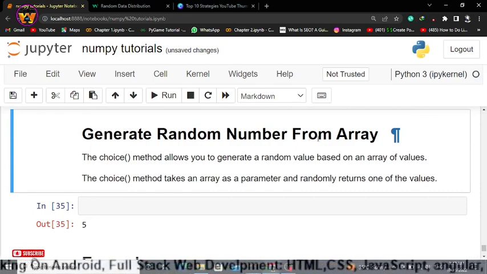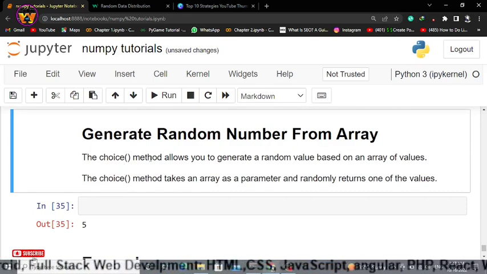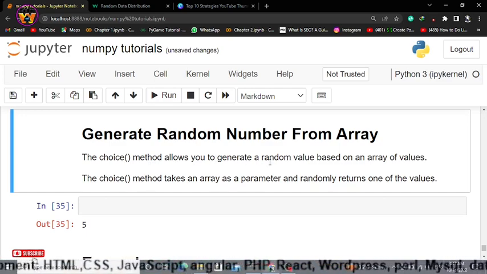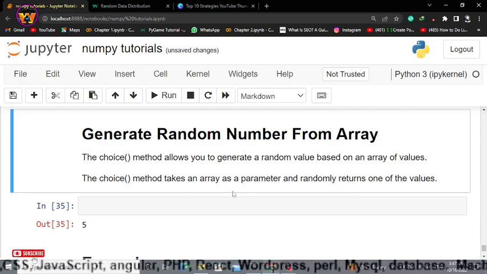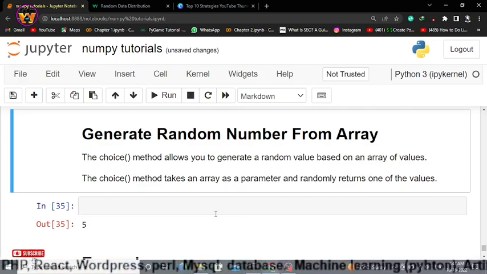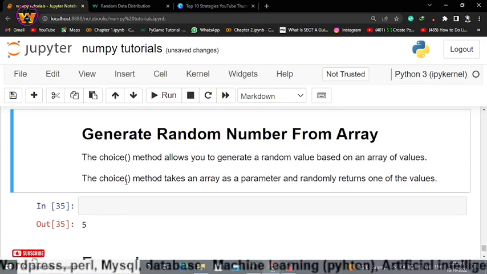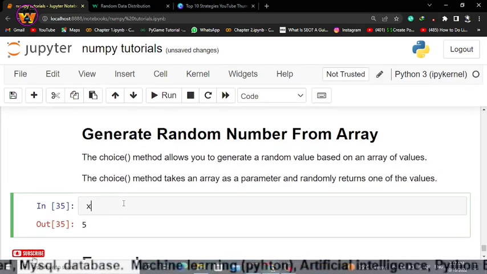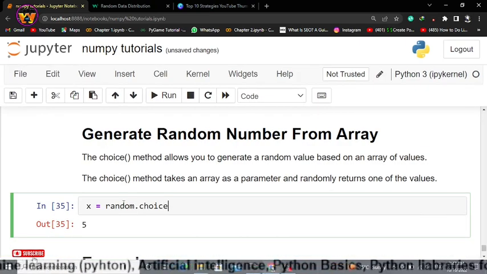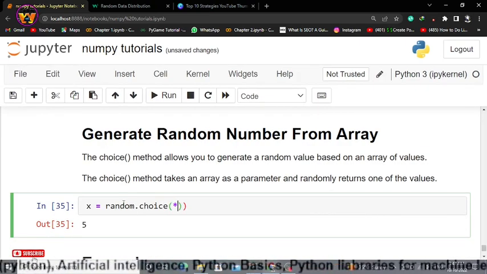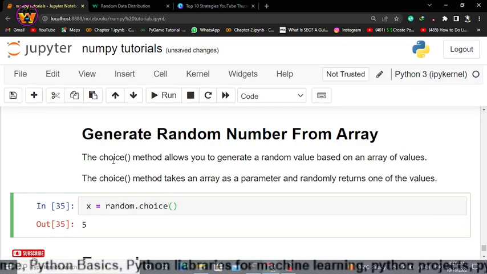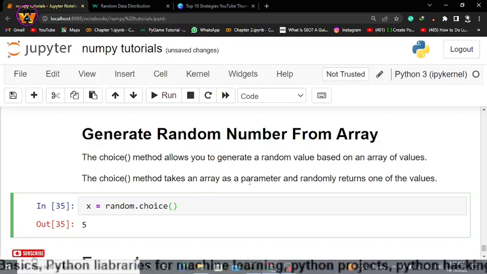Now generate a random number from an array using the choice method. So what does it mean? The choice method allows you to generate a random value based on an array of values. It takes the entire array as a parameter and randomly returns one of the values. So very simple. Let's say we have x, then random, then the choice function. Then with this choice, according to this, it says that choice takes an array as a parameter.